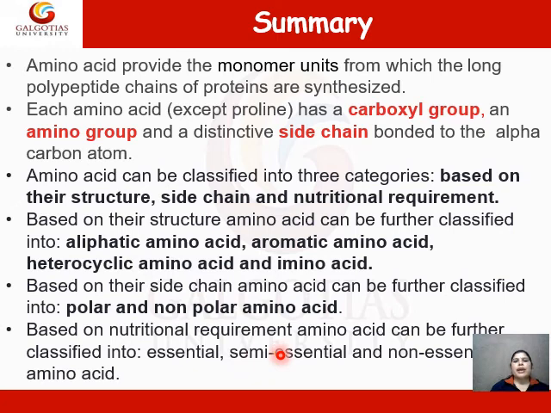Semi-essential amino acids are the amino acids which are synthesized in our body, but at a lesser rate than we require. So we have to take these amino acids in our diet in special conditions.